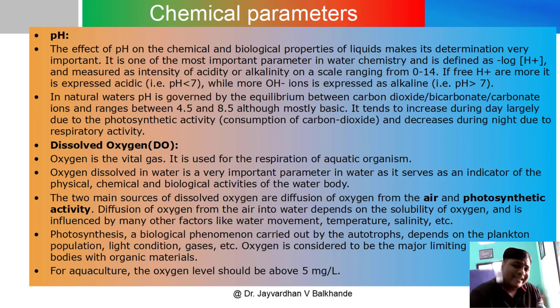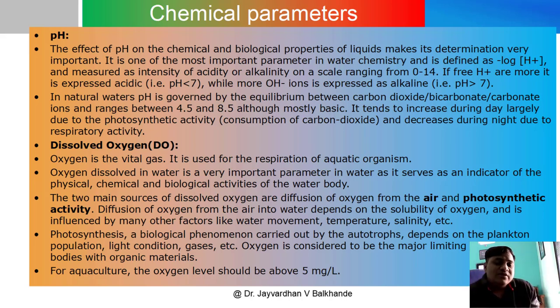If free hydrogen ions are more, it is expressed as acidic, while if more hydroxyl ions are there, it is alkaline, that is, more than 7 pH.